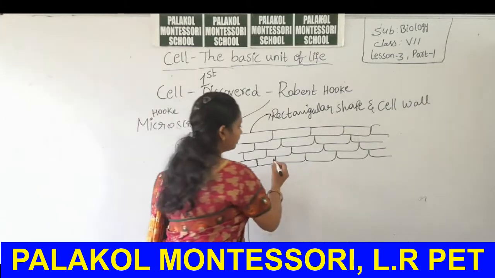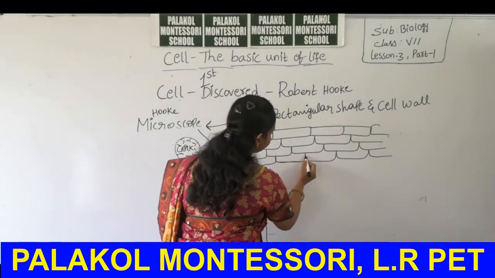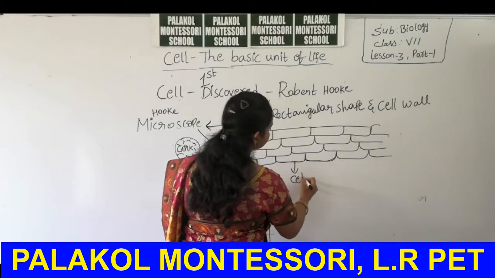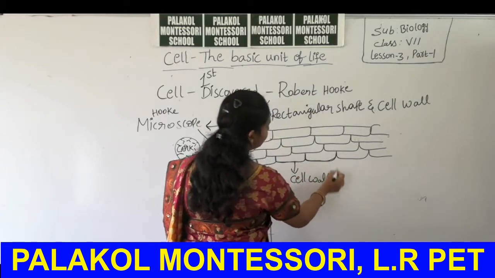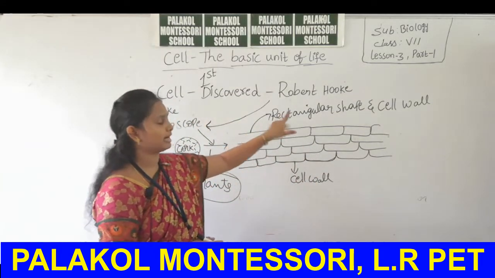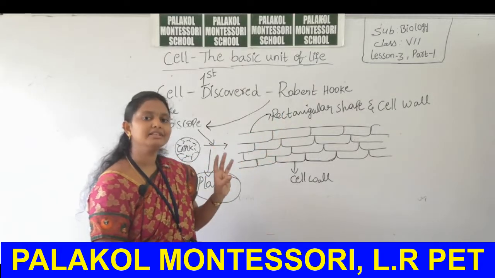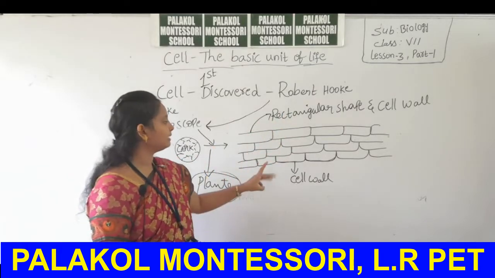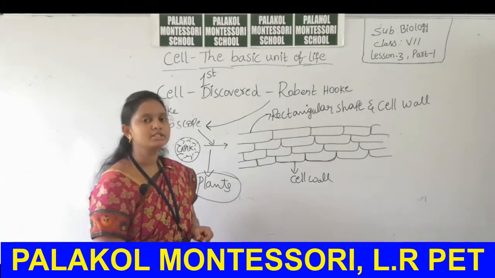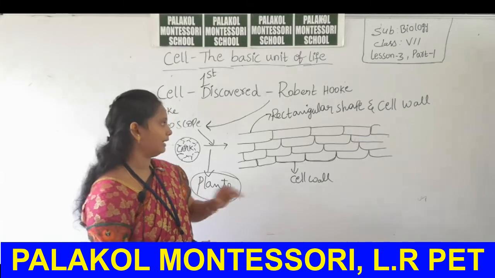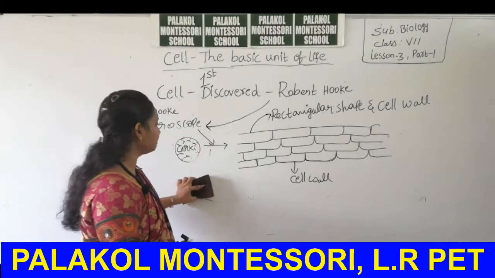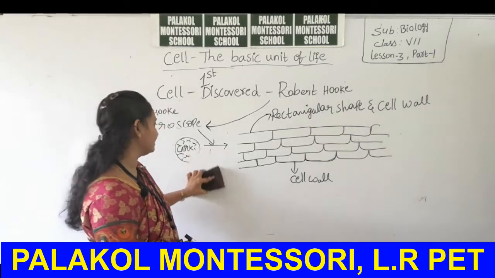The cell wall is the outermost layer; each and every cell is covered by a cell wall. So, these seem to be of rectangular shape. So, a plant cell has a rectangular shape and is covered by a cell wall as the outermost layer. Okay, he observed like that and represented the diagram like that.